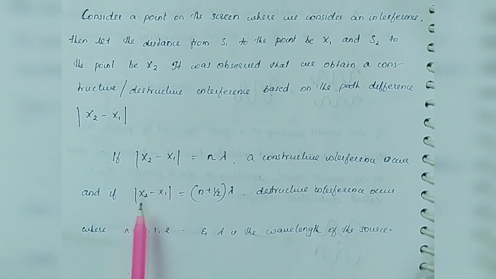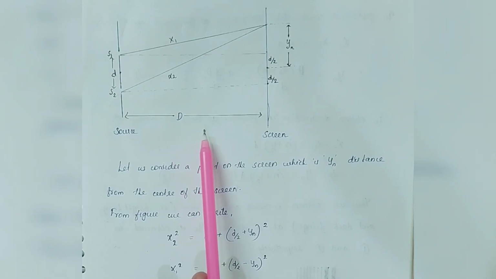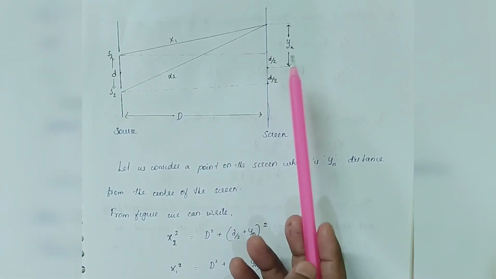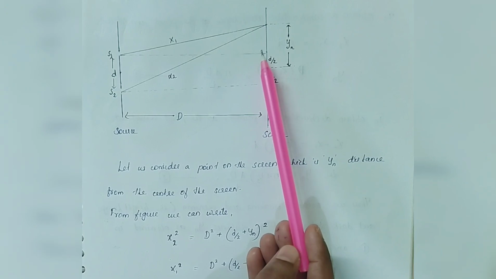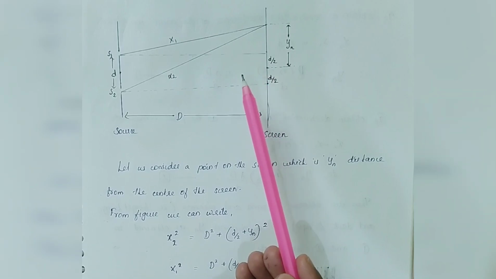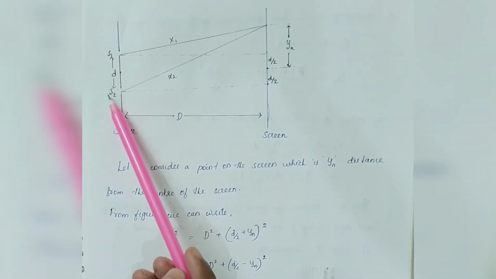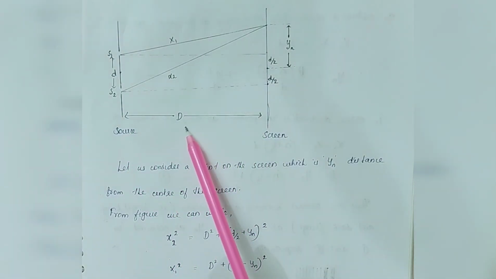So the condition based on path difference for obtaining constructive and destructive interference is that the path difference should be n lambda for constructive interference, and (n plus half) lambda for destructive interference. Now by analyzing the experimental setup further, we can obtain the distance from the center of the screen at which we obtain constructive and destructive interference. Let us consider a point on the screen which is yn distance away from the center of the screen, the distance between the sources S1 and S2 is small d, and the screen is kept at a distance of capital D from the sources.